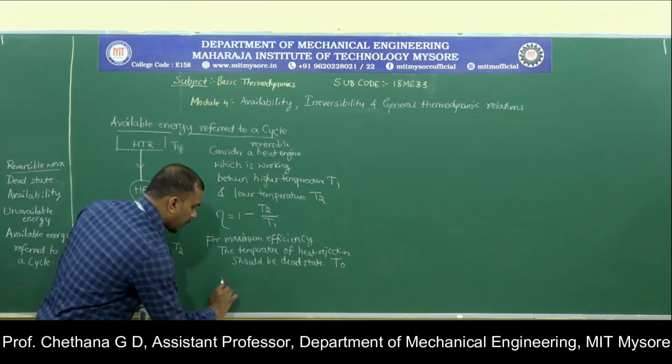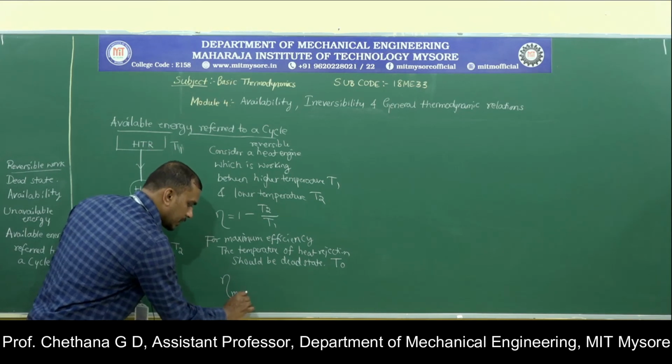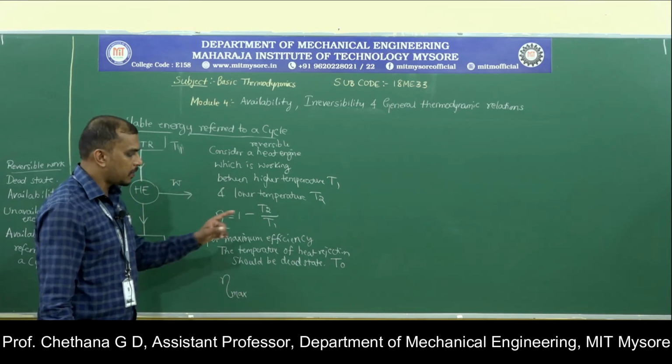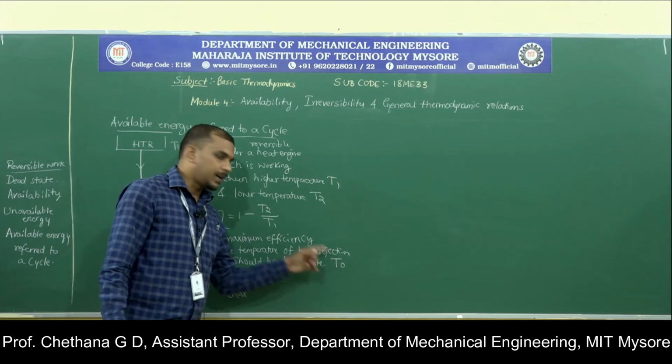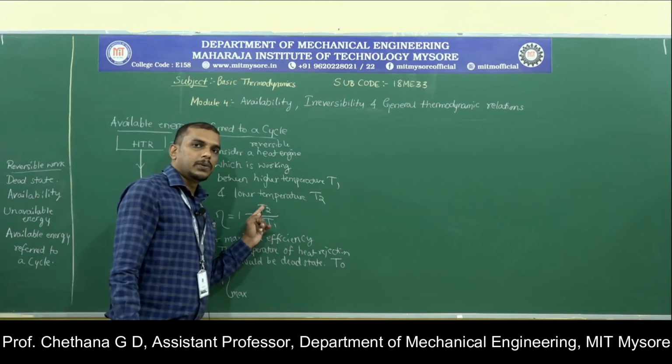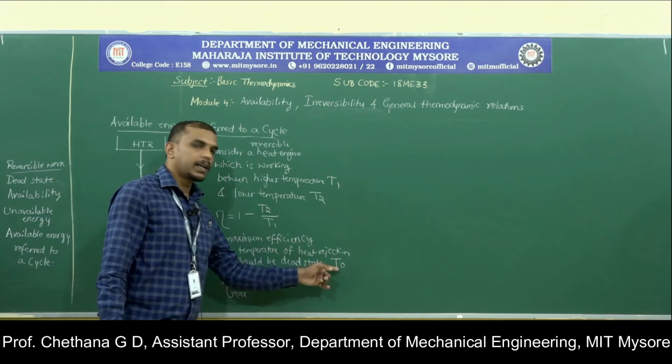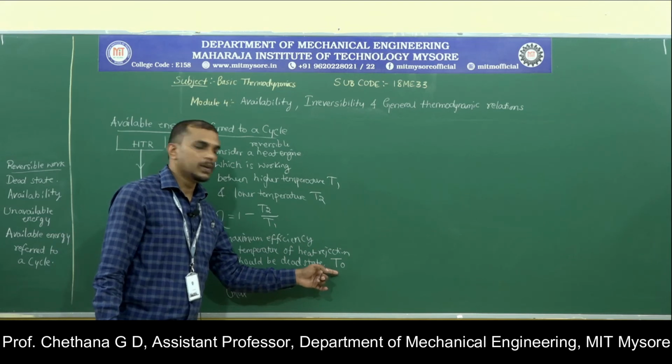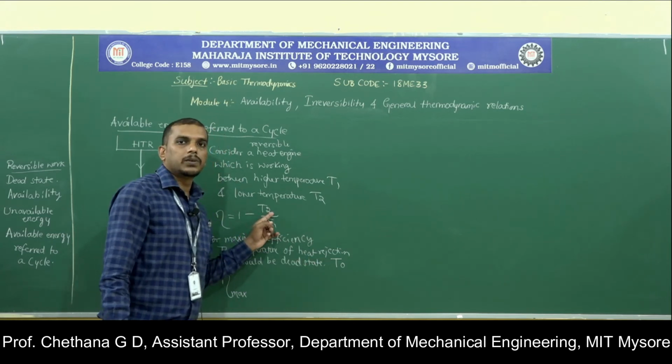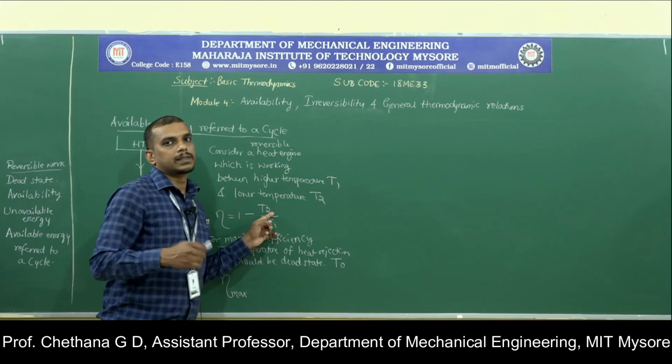So now you go for maximum efficiency. Whenever we are talking about exergy, we have to talk about this state, not T2. T2 can be greater than T naught. In most cases you end up with T2 greater than that of the surroundings.